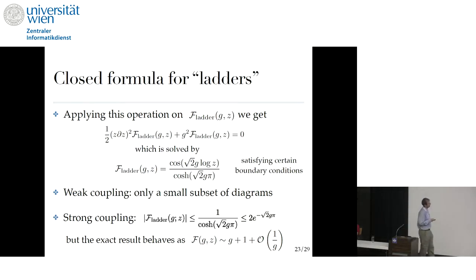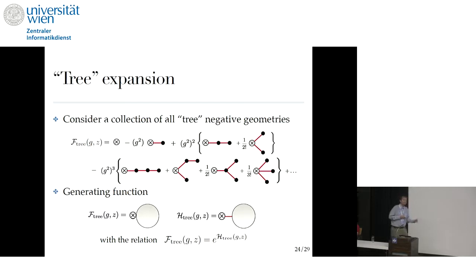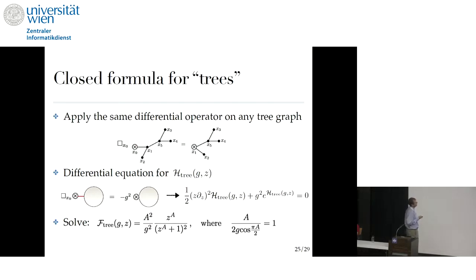But if we go to strong coupling, we see that it's exponentially decreasing, similar to what happened with this resummation of the ladder integrals. So this is not a very good approximation, because the exact result at strong coupling grows with g. We can do a little better because we also get full control over all three-graph negative geometries. And this is a weak coupling expansion, and then we get more and more, but we can calculate all of them, use similar differential equation methods, and also determine this function f completely for any values of g and z. It's a little bit more complicated function.